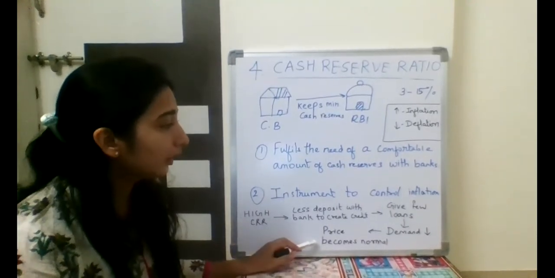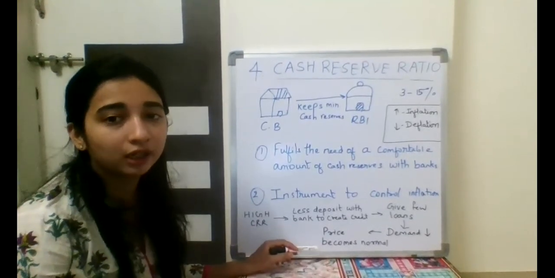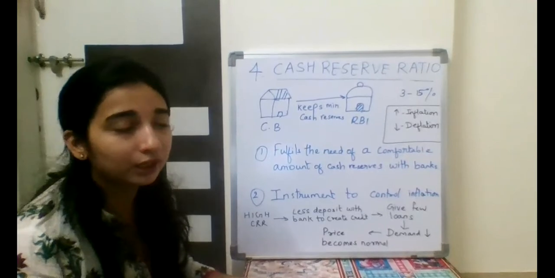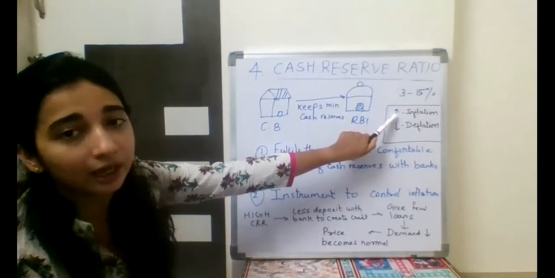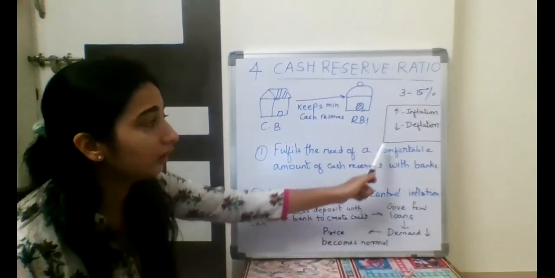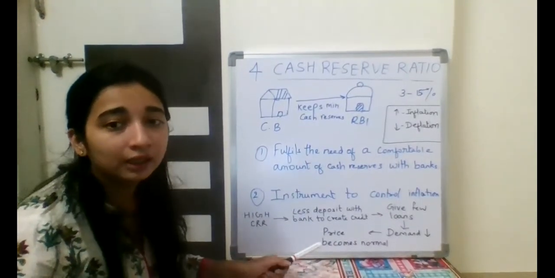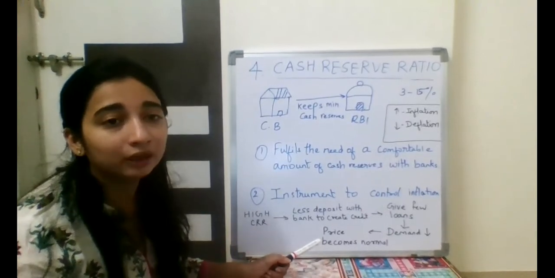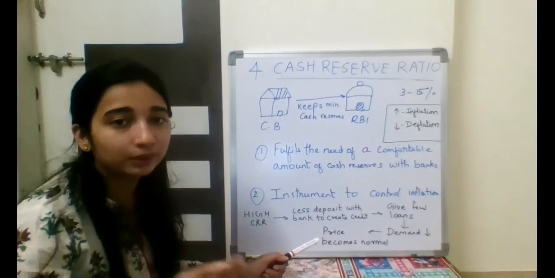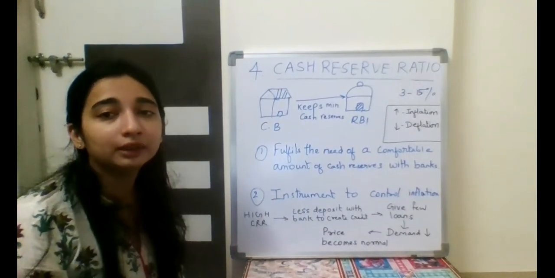Now it's a very common question in short answers or MCQs: how does RBI regulate CRR in inflation and in deflation? So in inflation, to deal with inflation, RBI will increase the CRR. And if there is a situation of deflation, what will they do in deflation? They will reduce the CRR. If they reduce the CRR, banks will have more money to create credit. Banks will give more loans. More loans means what? More money in the market. More money means more demand, and prices will increase. So this is how the RBI increases or decreases the CRR to deal with inflation and deflation or depression.